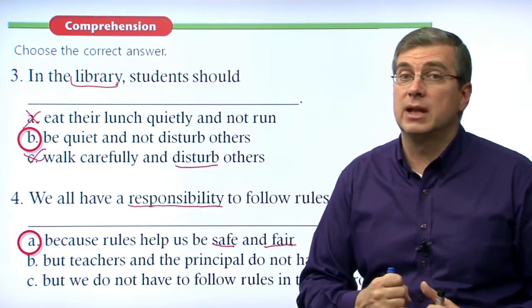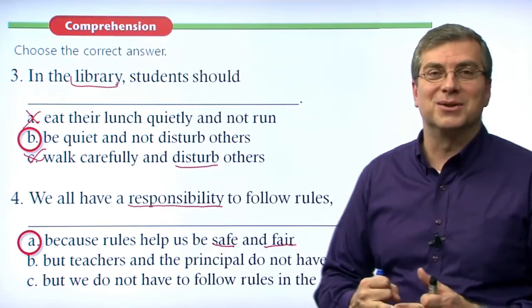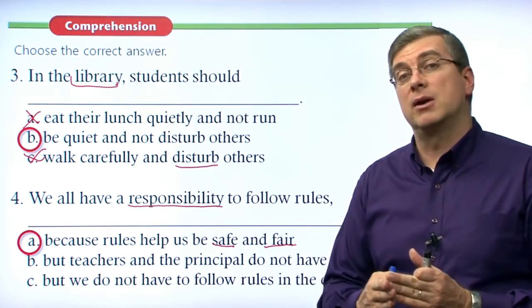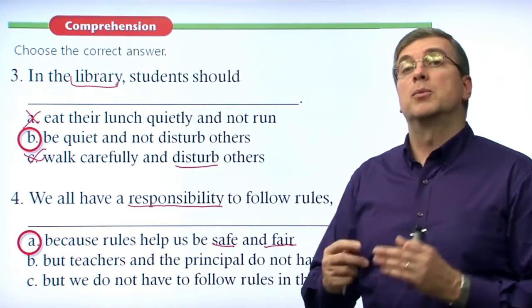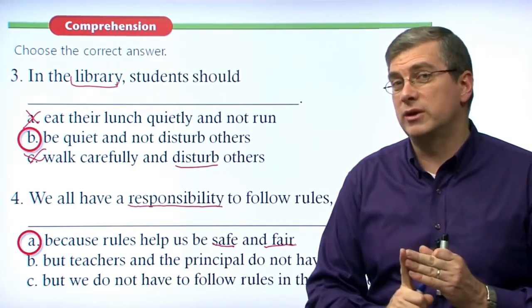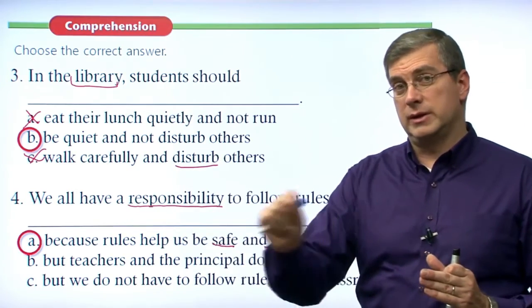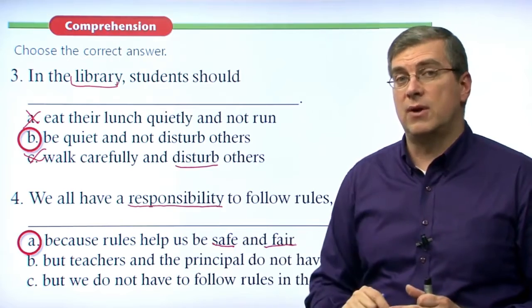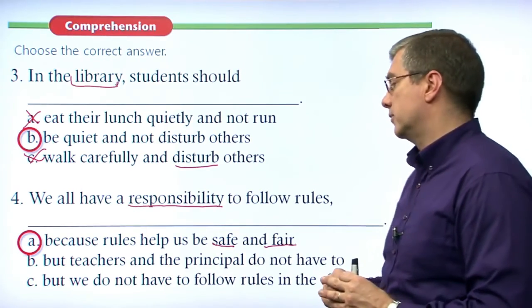They come to class on time, right? They shouldn't shout at the other students, right? They should be prepared for their classes. These are rules that teachers have, right? The principal has a very important rule. The principal has to be fair to all the students and all the teachers in making sure they follow the rules. So everybody has rules. Everybody should follow those rules.